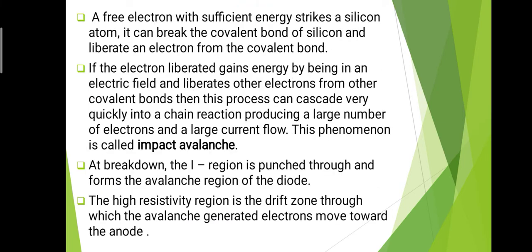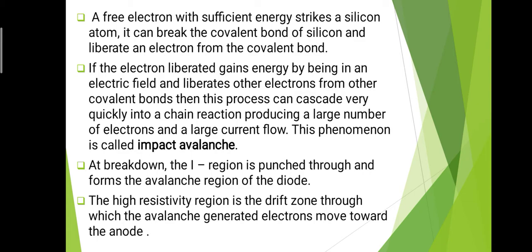Now let's see how it works. A free electron with sufficient energy strikes a silicon atom. It can break the covalent bond of the silicon and liberate an electron from the covalent bond. If we consider the silicon impact diode, we know that in silicon there is covalent bonding.